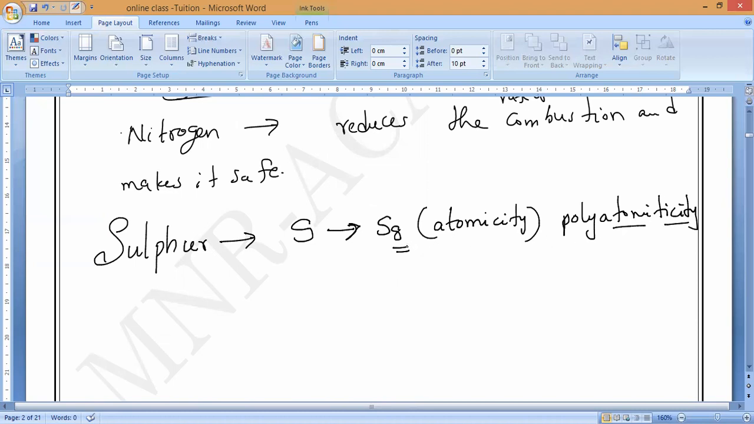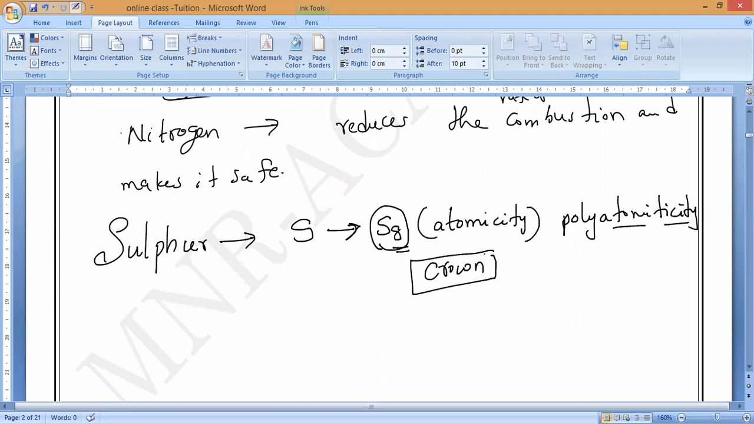In the carbon compounds chapter, we will study the shape of this sulfur also. The shape of sulfur is like a crown shape, like kings and queens keep a crown. Do you remember? That is the shape of it. That structure and all we will study in that chapter. Now we need not worry about it. So this is sulfur.